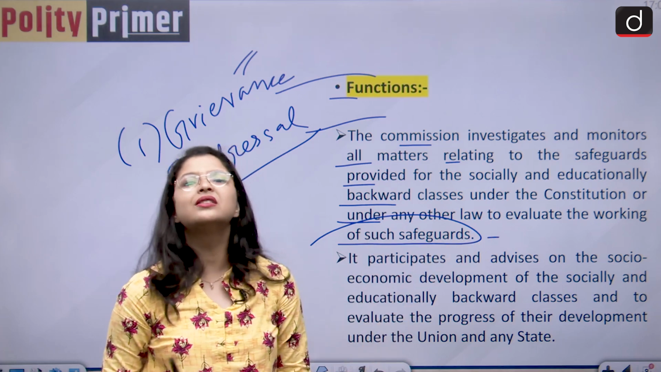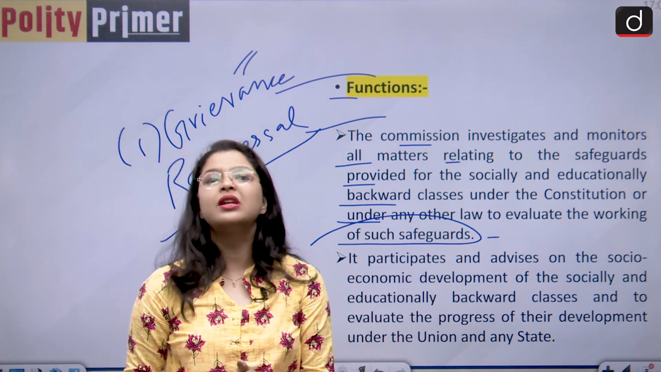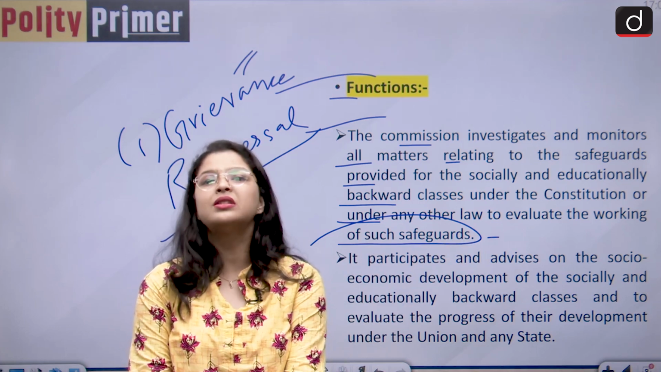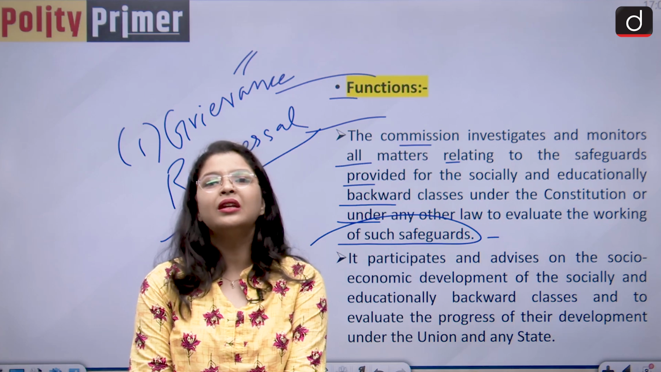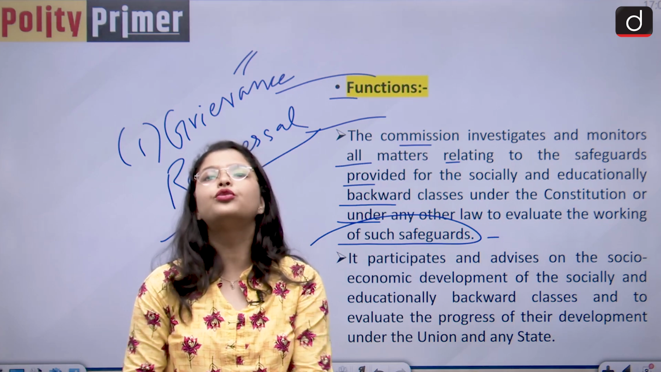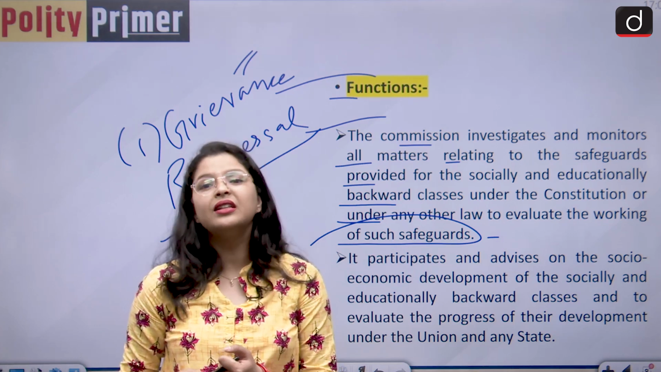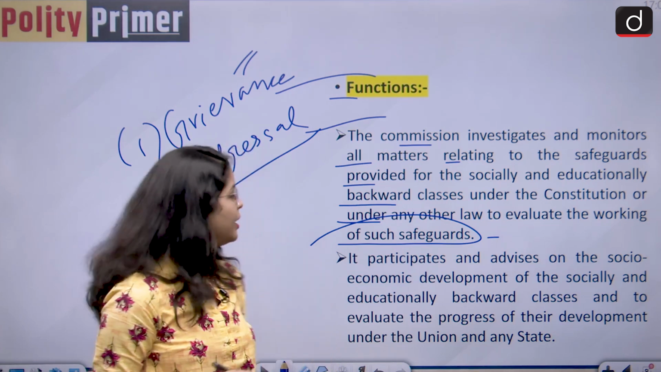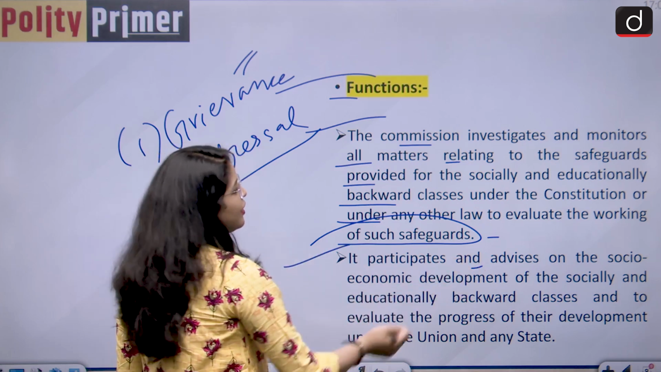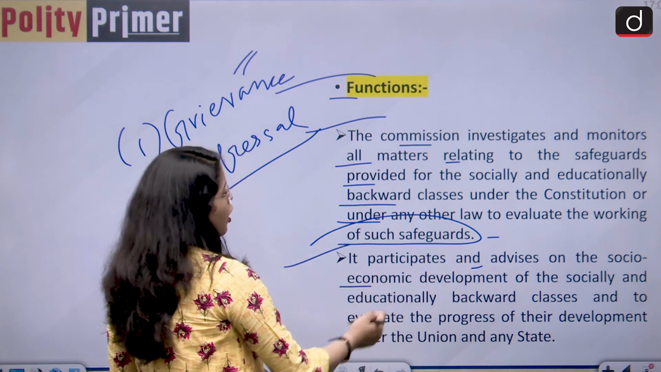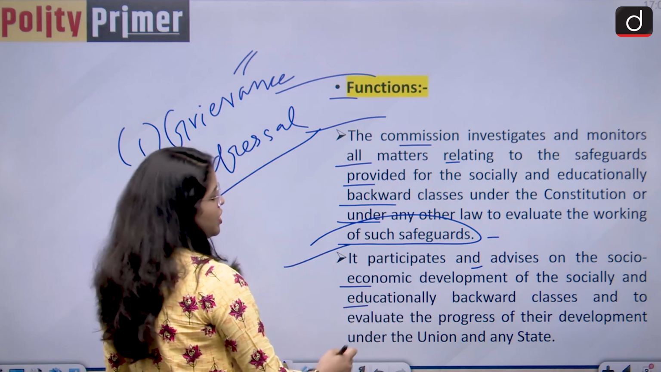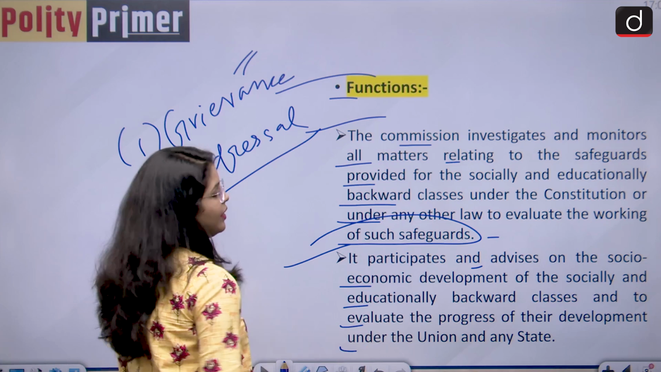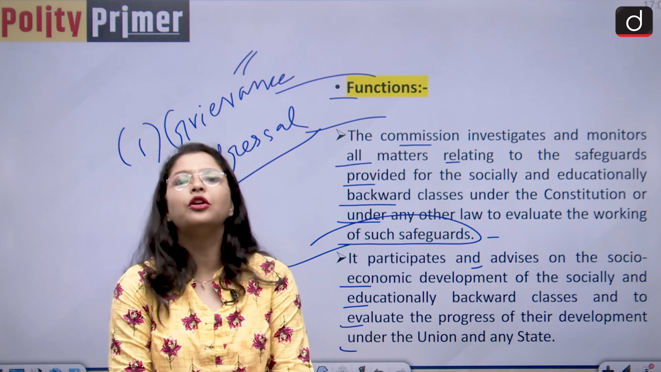So we all know that they have some major constitutional rights and major legal rights under other laws that are given to them. So basically, it is the function of the NCBC to ensure that they are getting these constitutional safeguards and that the safeguards are working properly for them. Okay. It participates and advises on the socio-economic development of the socially and educationally backward classes and evaluates the progress of their development under the Union and under any state.